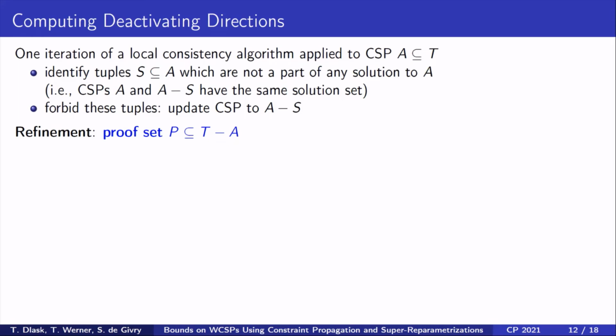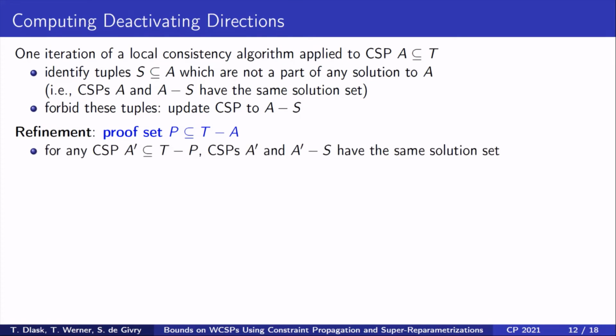Additionally, there exists a subset P of all forbidden tuples that already implies that no tuple from S can be extended to a solution. We require our local consistency iteration to provide such a set P, which we call the proof set. Formally, in any CSP A' where the tuples from P are also forbidden, the tuples from S could also be forbidden without changing the solution set. For example, P can be always trivially set to T minus A.